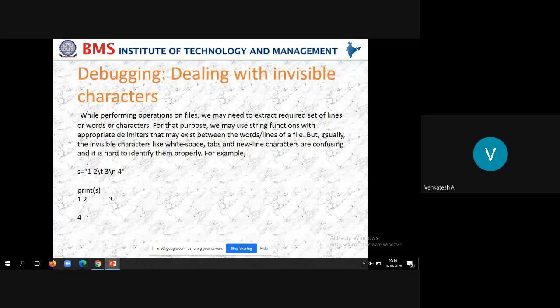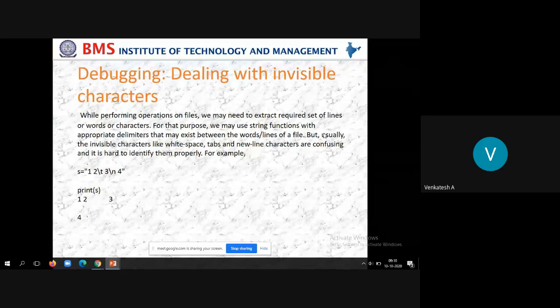Look at this slide. While performing operations on files, you may need to extract a required set of lines, words, or characters. For that purpose, we may use string functions with appropriate delimiters that may exist between the words or lines of a file. But usually the invisible characters like white space, tabs, and new line characters are confusing, and it is hard to identify them properly.